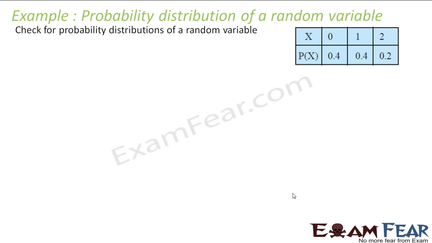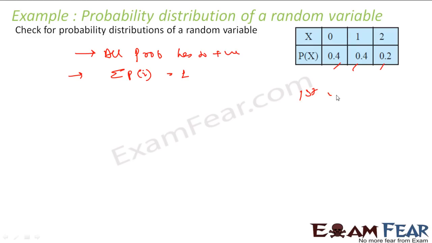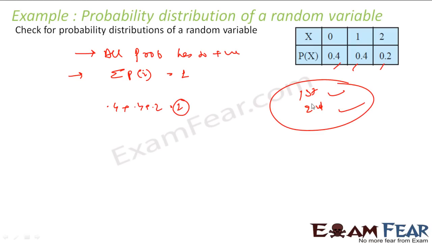Here we have to check for the probability distribution of a random variable. So first thing, all the probabilities have to be positive. The second thing is you add all the probabilities, it has to be 1. So first test is passing, right? First test, pass. Second test, you add these, 0.4 plus 0.4 plus 0.2, you get 1. Yes, it is 1. So second test also passes. That means it is a probability distribution of a random variable.